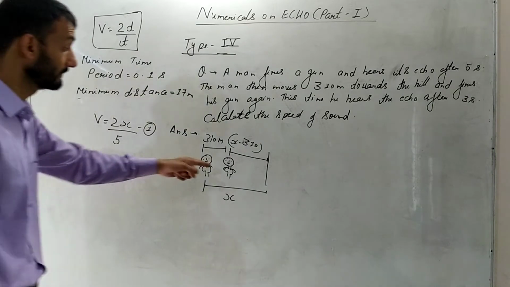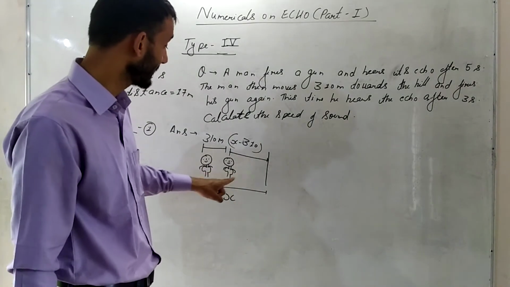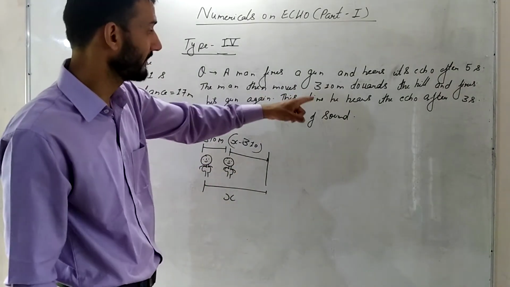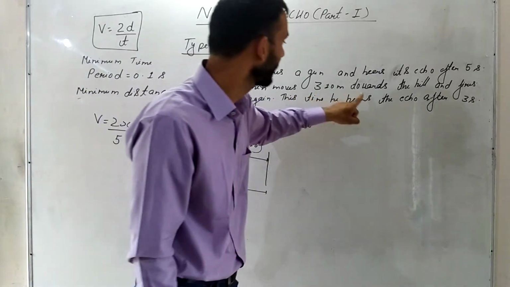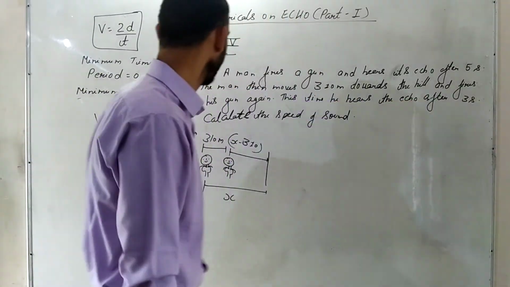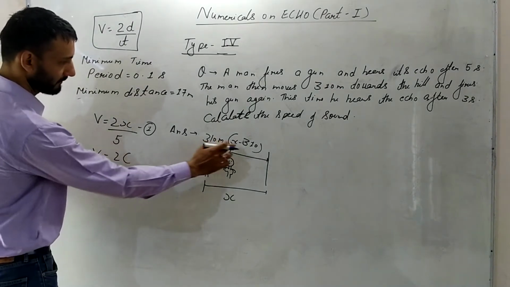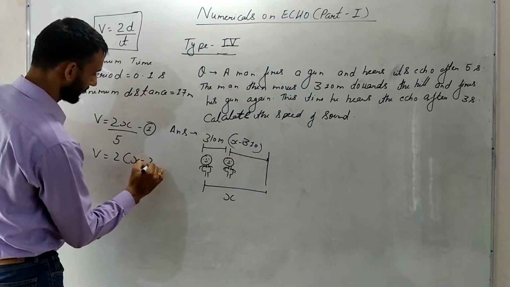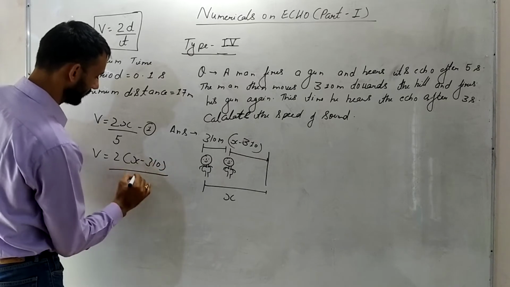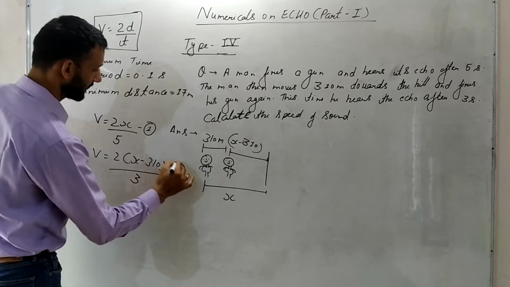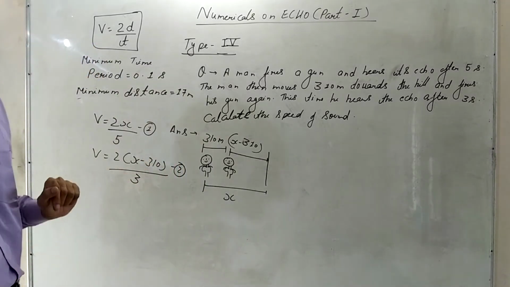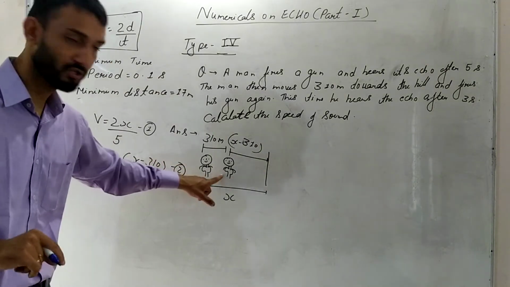And this time, obviously the distance has decreased, so the time will decrease. This time he hears the echo after 3 seconds. So v is equal to 2 times (x minus 310) upon 3. This is the second equation. Now guys, I have used a concept here: the medium is not changing.